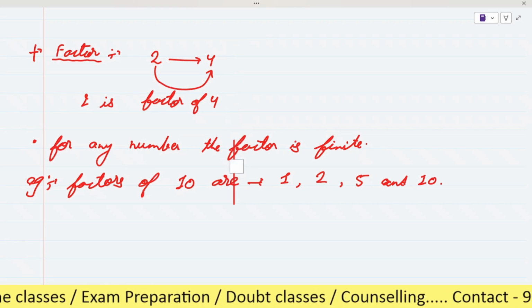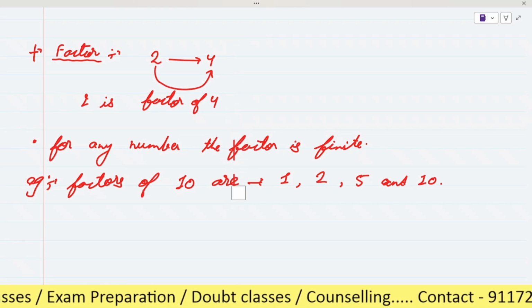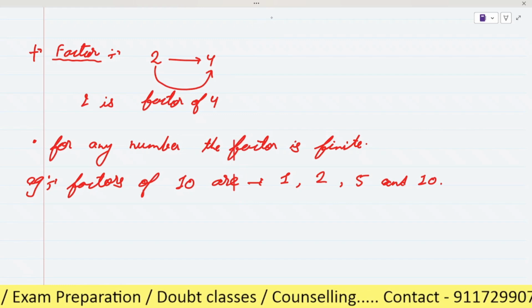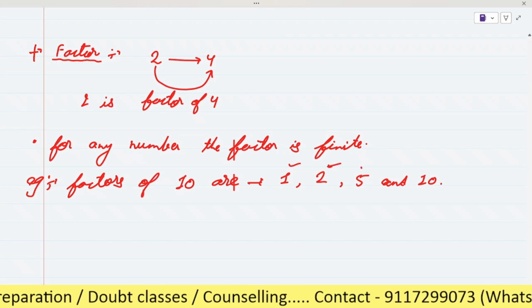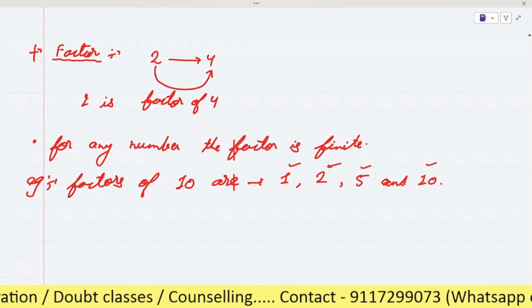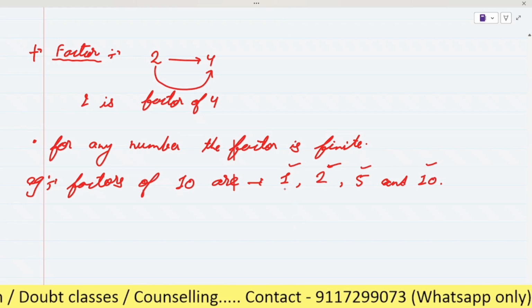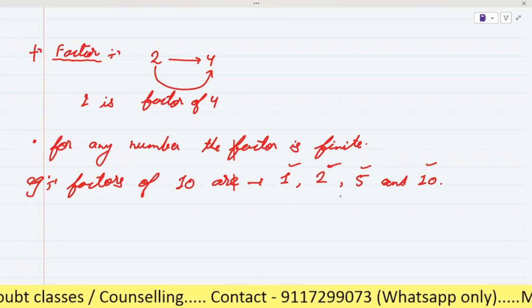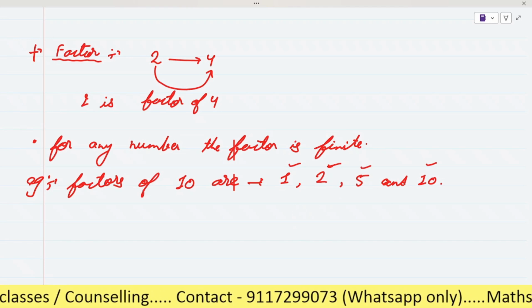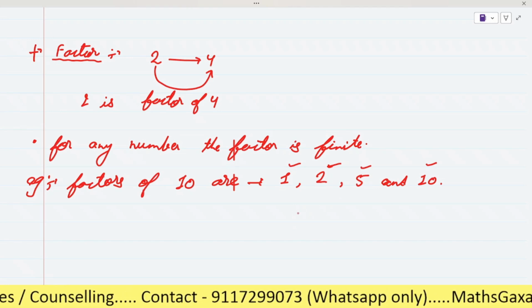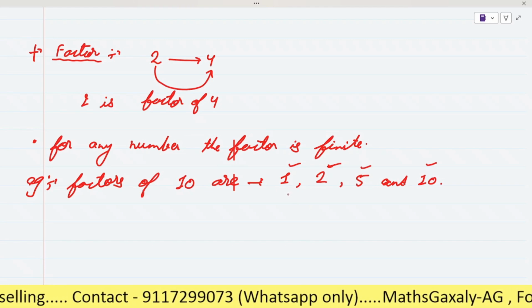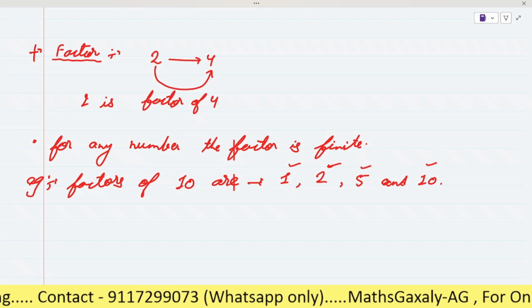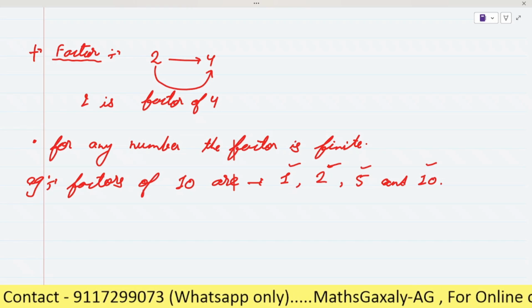Yes, 1, 2, 5, and 10 are the factors of 10. As you can see here, there are a total of 4 factors of 10, right? So as you can see, they are finite in number. Is it clear or any doubt?